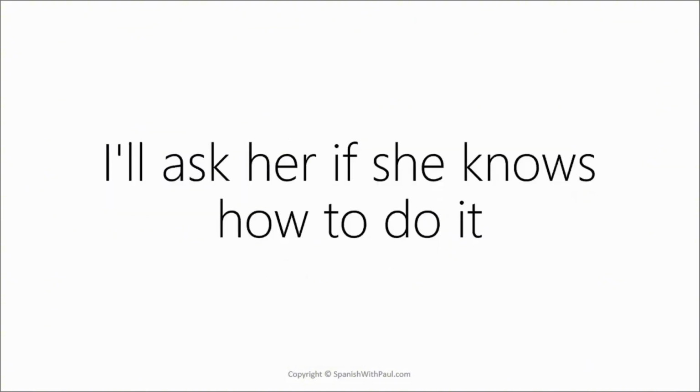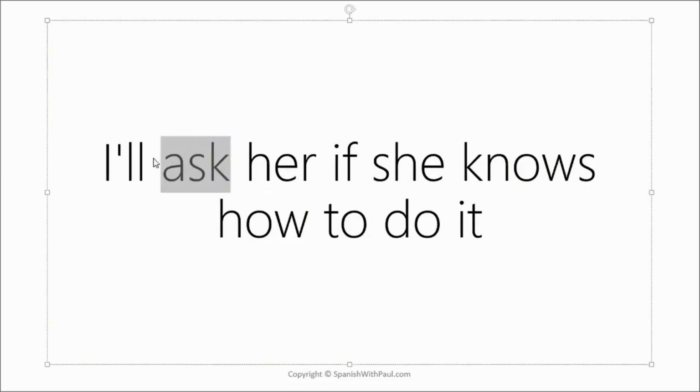Try this next one. "I'll ask her if she knows how to do it." So pedir or preguntar. Again, we're going to use preguntar here, because here we have if. We're not asking her to do something for us like we would be in a request.